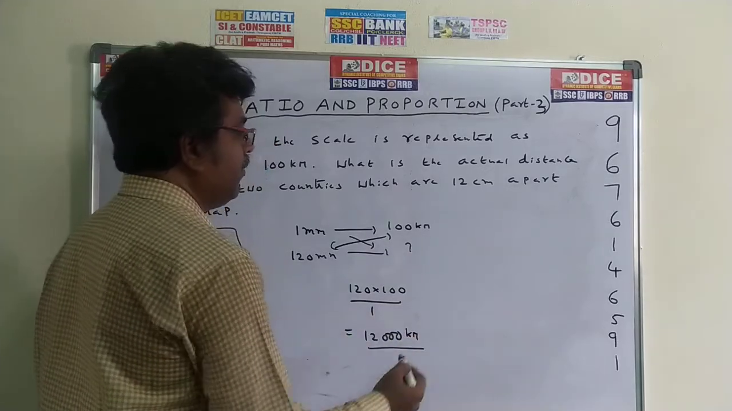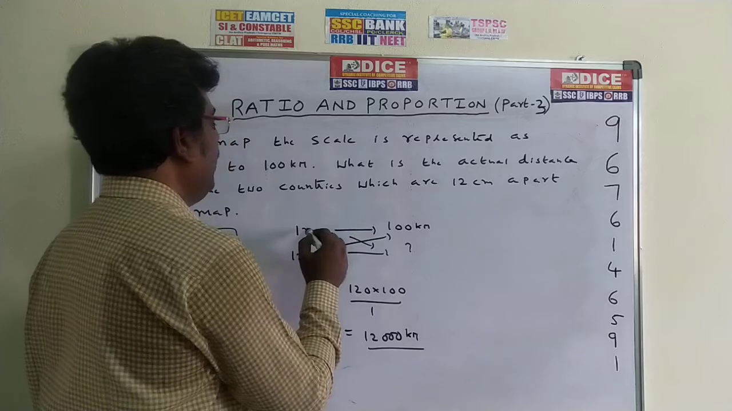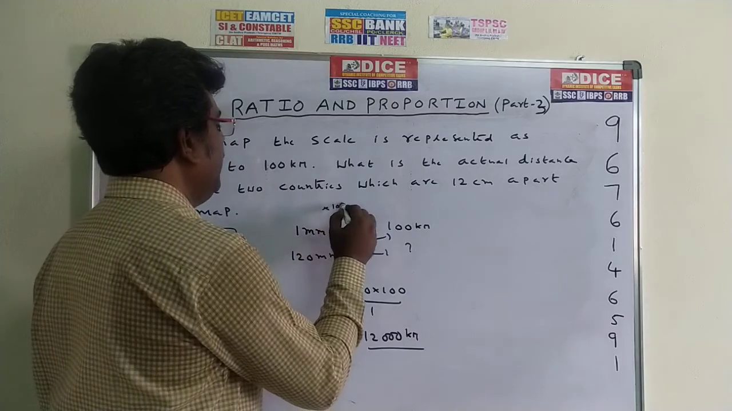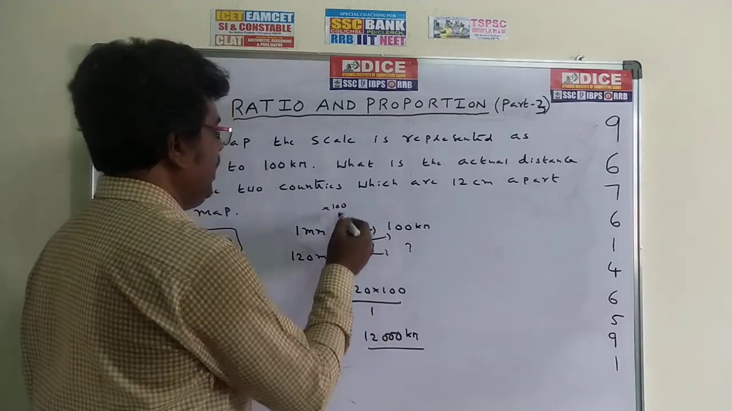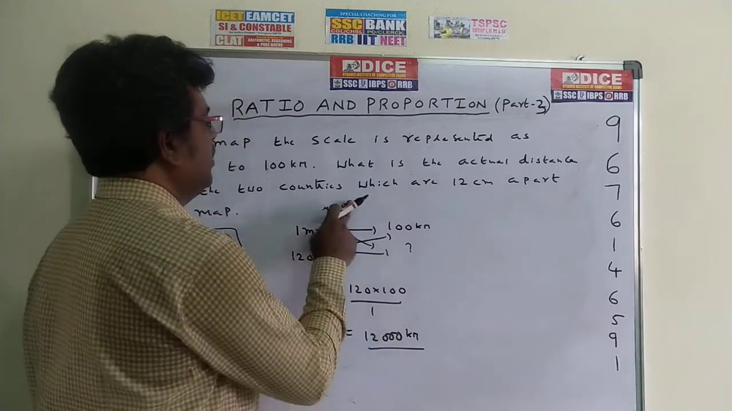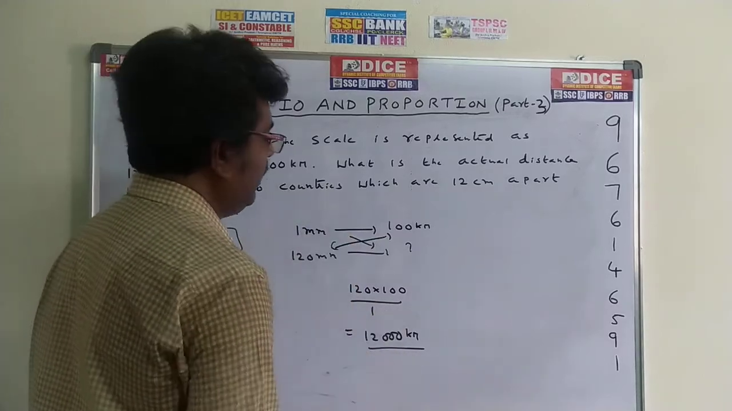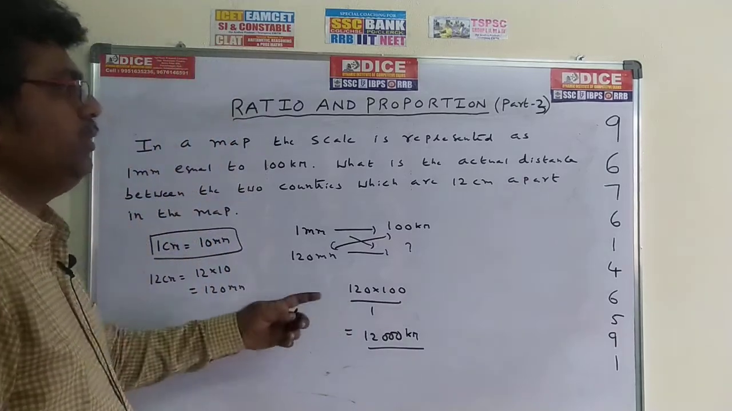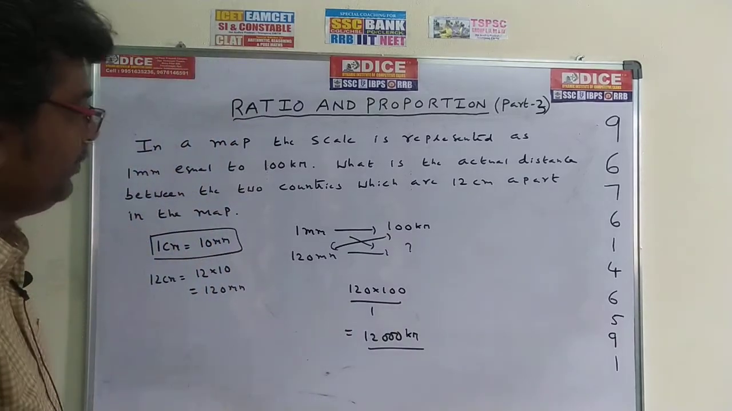This is one method. If not, you can take it like this also: 1 into 100 is 100, and 120 into 100, you will get 12,000. You can take this one or that one, you can take any one. This is the method. Write down this one, take 20 seconds for it.